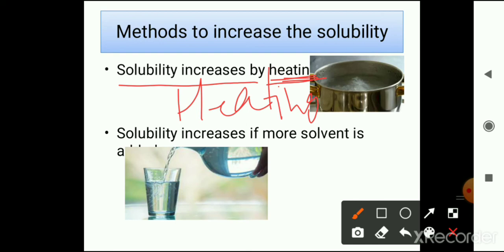Or number two, solubility increases if more solvent is added. If we add more liquid in the solution, then we can quickly dissolve the given substance.